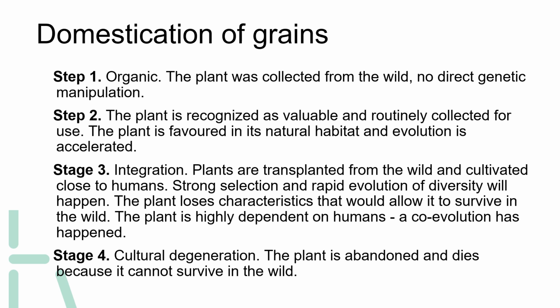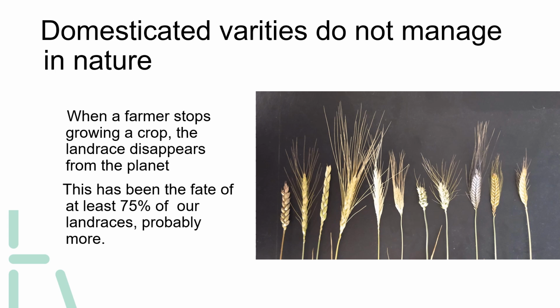Stage 4. Cultural degeneration. The plant is abandoned and dies because it cannot survive in the wild. Domesticated varieties do not manage in nature. When a farmer stops growing a crop, the landrace disappears from the planet. This has been the fate of at least 75% of our landraces, probably more.